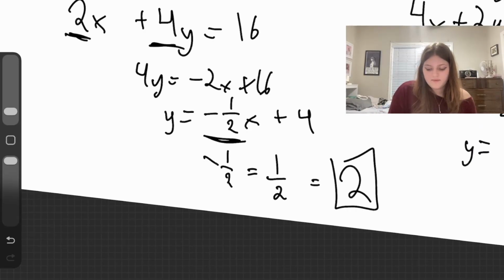So that is how you find a perpendicular line. This is just a basic linear slope review. I think that'll be it for today. Next, we're going to go over real-world applications and representations of linear lines.